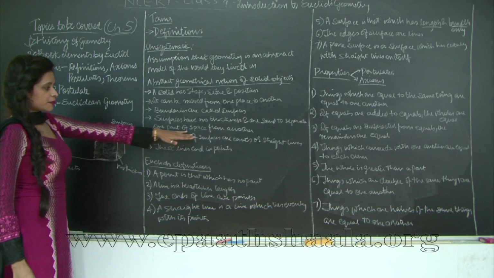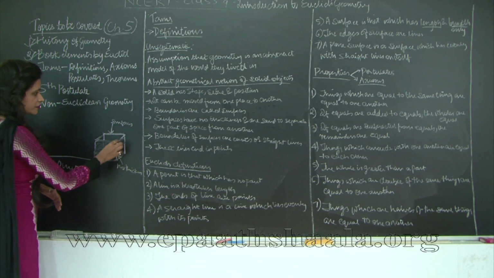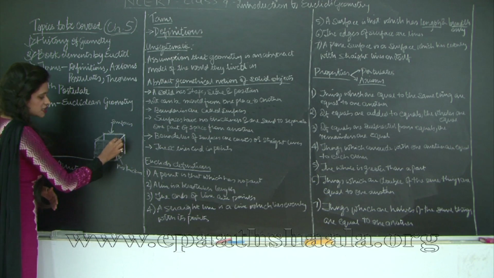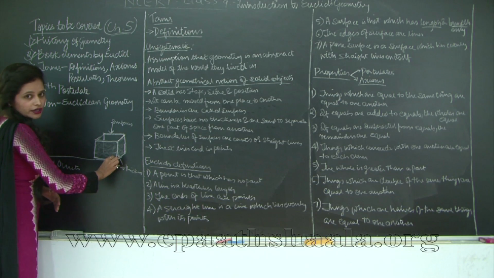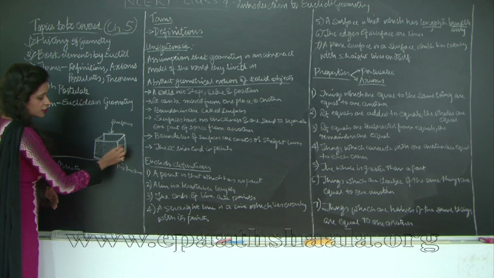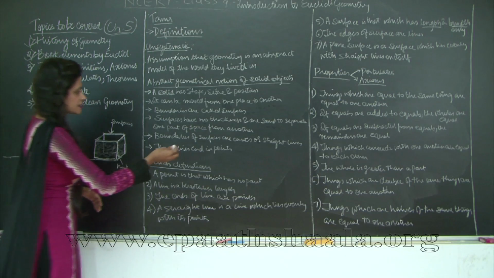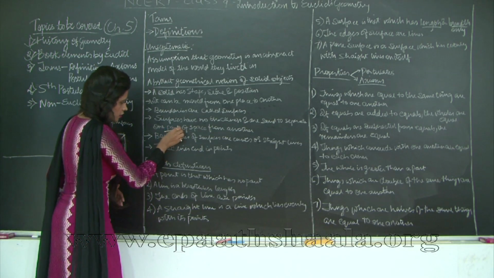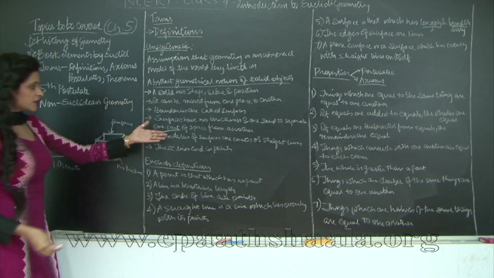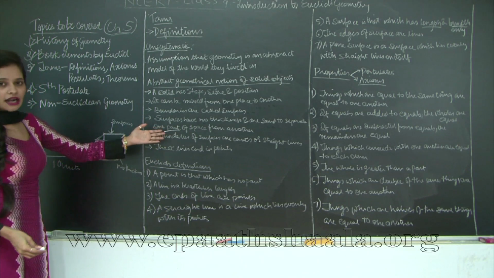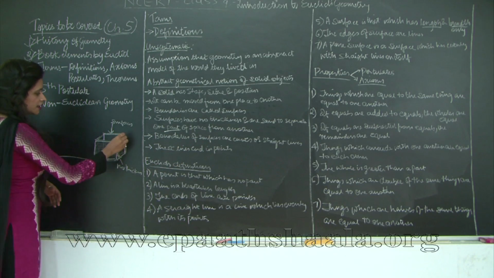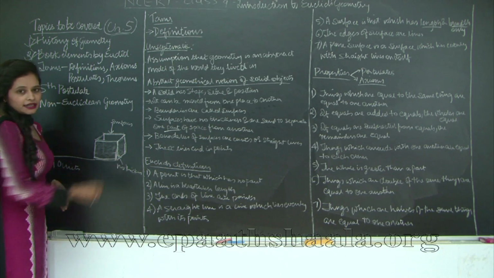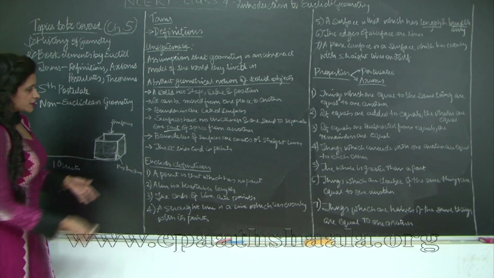Okay, and they are said to separate one space from another. Part of one space. See, this is one part and this is another part. So you can see that this surface, that is the boundary, is separating the two parts, right? So here an important term is part. Why part? Because we don't know what part is, right? So it is an undefined term. Boundaries of surface are curves or straight lines. In this case, you have a straight line as the boundary.